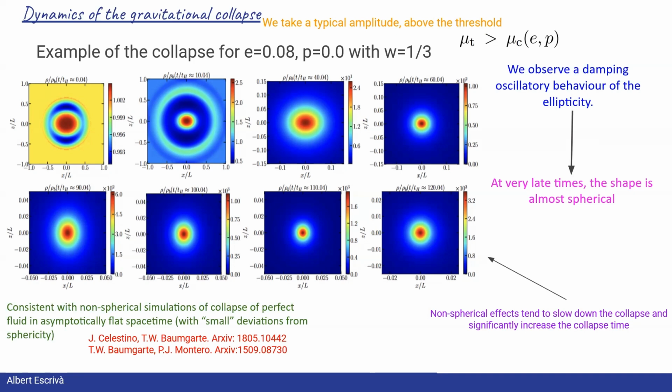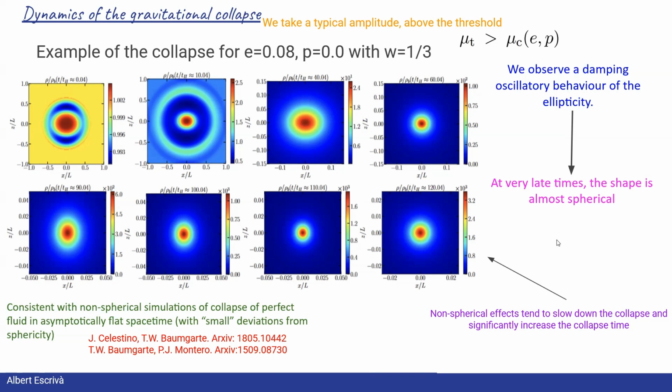You can observe that initially the shape is ellipsoidal, but at sufficiently late times the shape is almost spherical. So basically we observe a damped oscillatory behavior of the ellipticity of the shape. This is somehow consistent with non-spherical simulations of the collapse of a perfect fluid in asymptotically flat spacetime with small deviations from sphericity, where it was also observed that the deviation from sphericity decays in time.